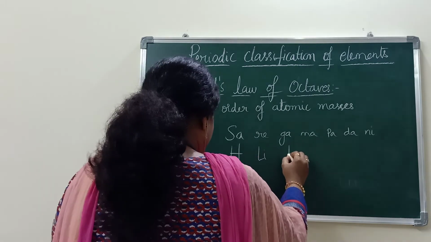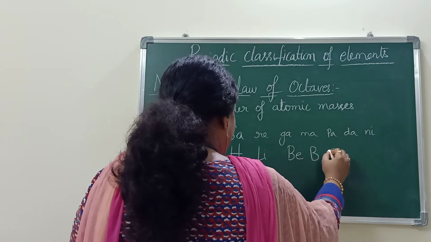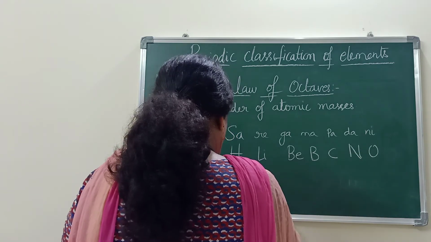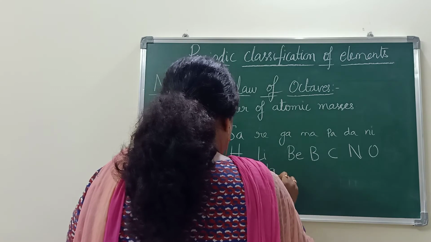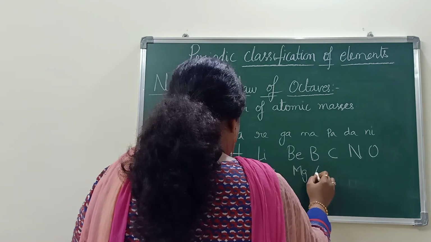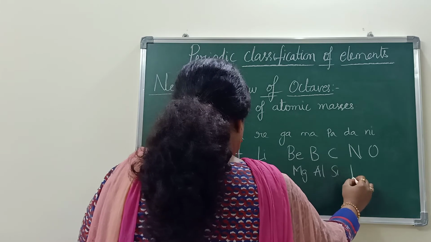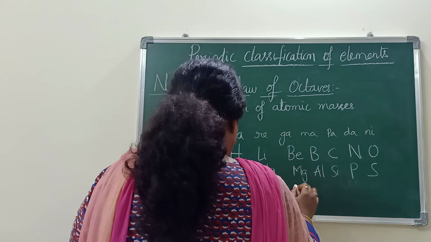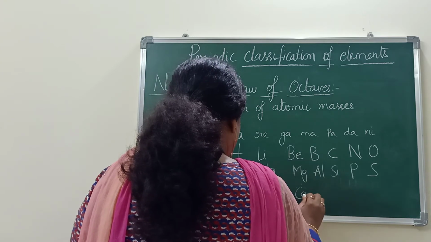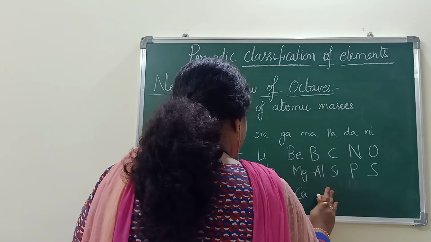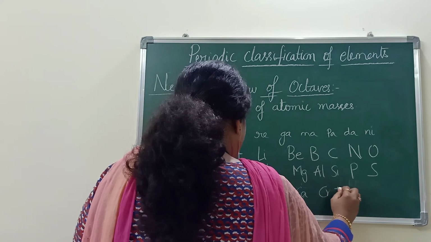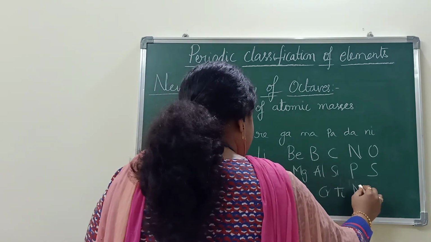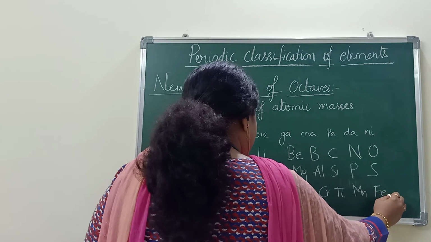Hydrogen, lithium, beryllium, boron, carbon, nitrogen, oxygen, fluorine, sodium, magnesium, aluminium, silicon, phosphorus, sulfur, chlorine, potassium, calcium, chromium, titanium, manganese and iron.